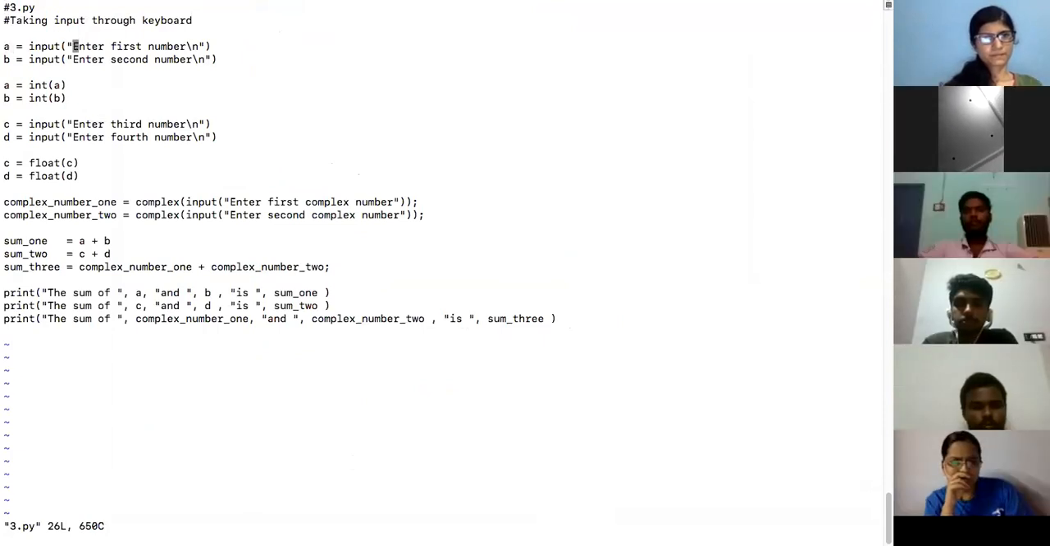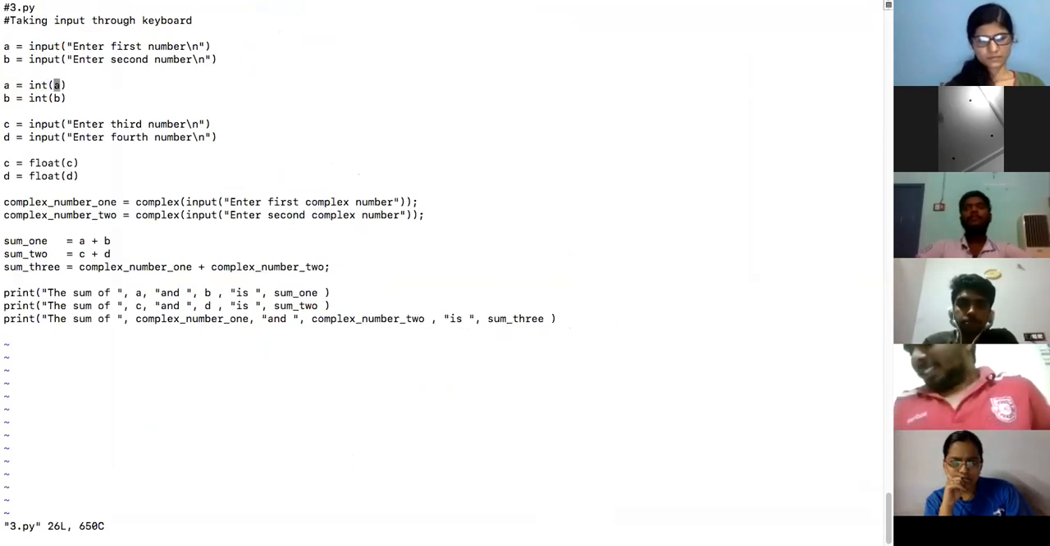I'll take two strings using input and convert them into integers. Can we convert string into integer? Lakshmi, what we are doing here is converting string into integer only. When you give an input, that is basically a string input, and that string is getting converted into an integer over here. Did you get what I'm saying?